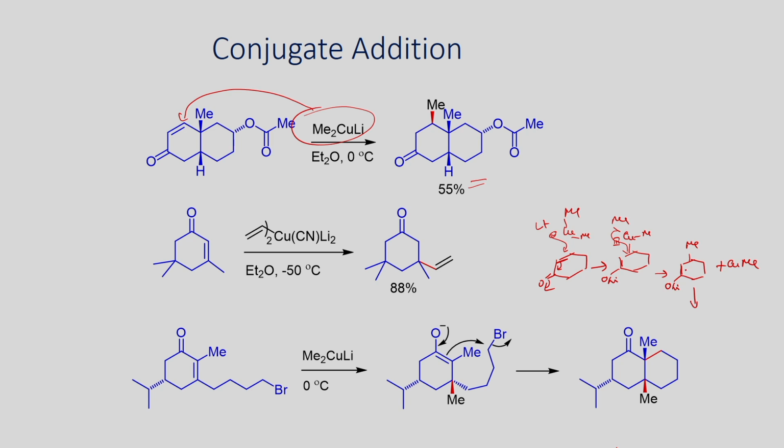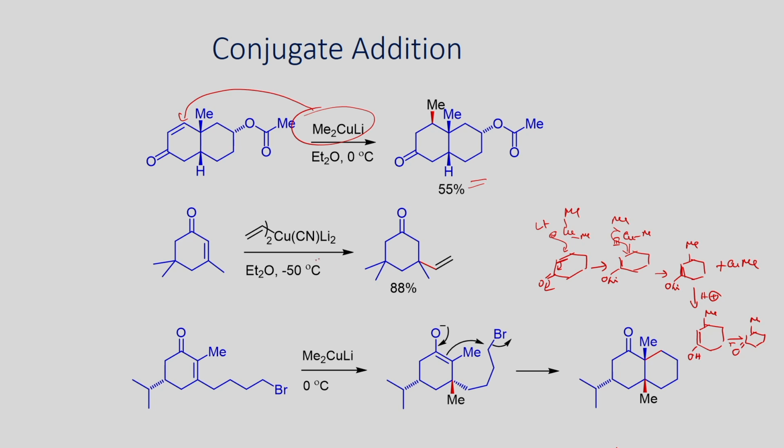So, when you do the workup, you will be able to get the corresponding ketone as a product. This is how the reaction takes place.